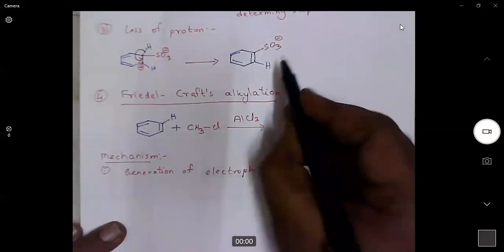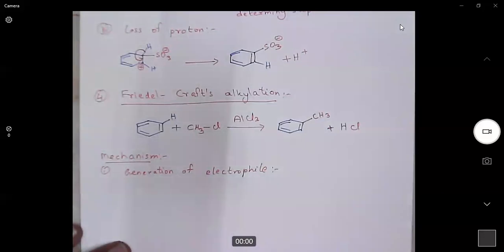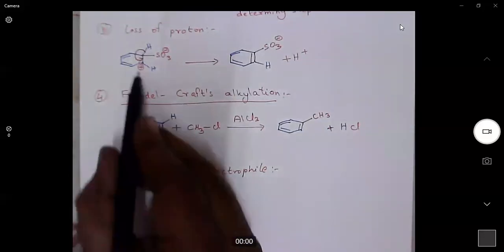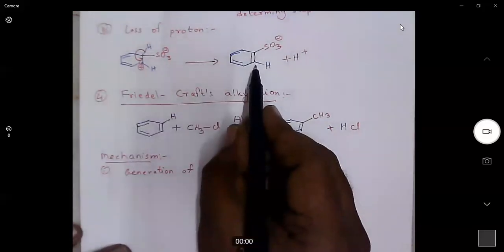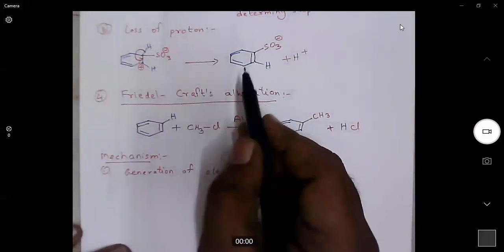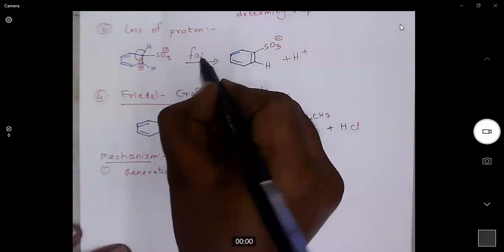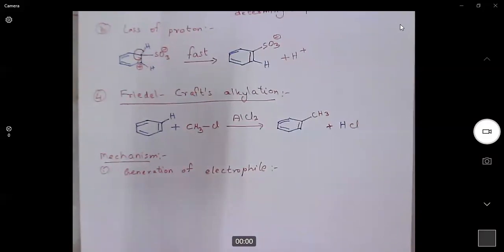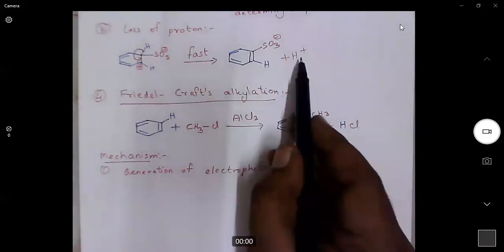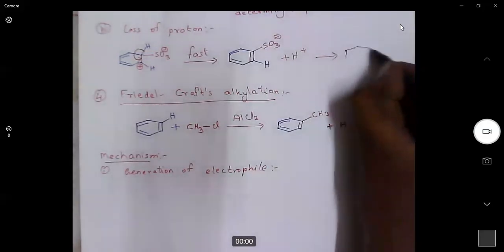With the newly generated double bond, we have 3 pi bonds required for aromaticity. Now, you see, this is a non-aromatic reagent and it is converted to aromatic product. So non-aromatic to aromatic conversion will lead to stabilization. As a result, this reaction is very, very fast. Of course, SO3 minus will pick up this H plus and it becomes benzene sulfonic acid.